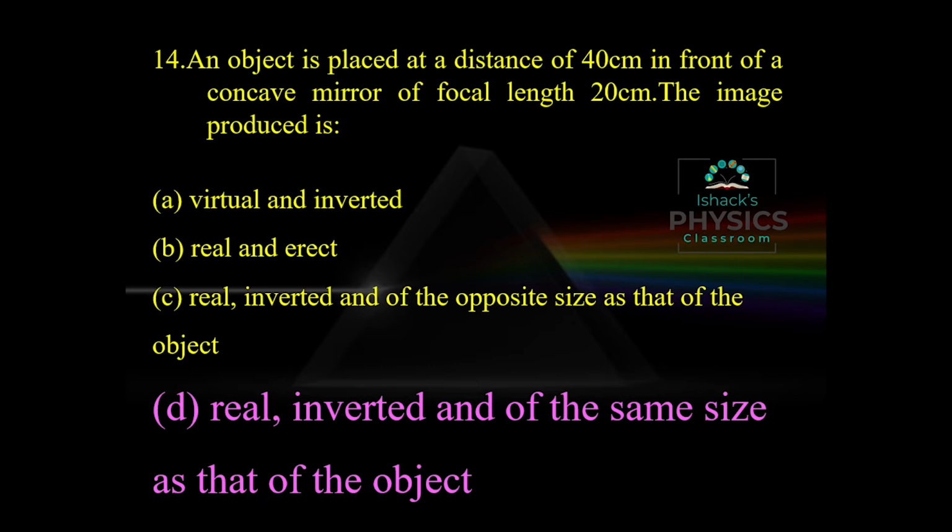We have the equation 1 by f equal to 1 by v plus 1 by u. So we have f and u, so we get v. But you don't go for the calculations because it is very clear the focal length is 20 and the image distance is double the focal length, that is C. So when the object is placed at C, the image is also at C, the same size, real and inverted.